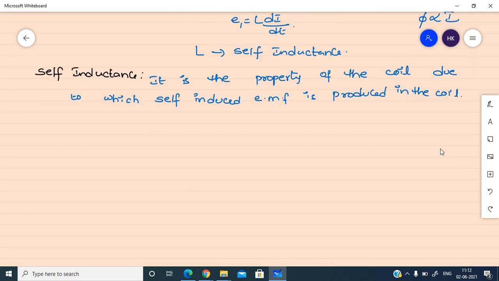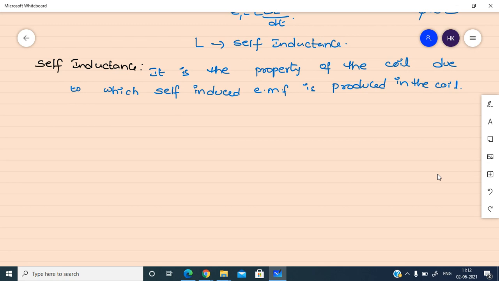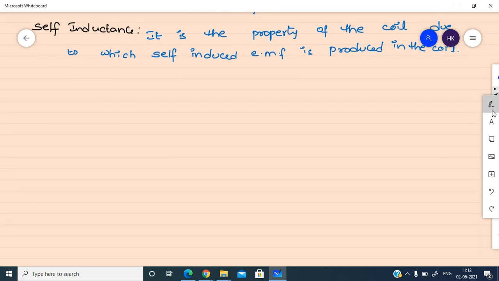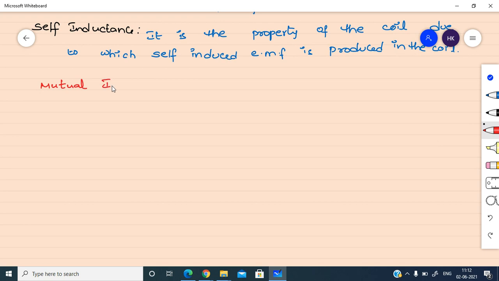But the next one, mutual induced EMF. In this we have to take two coils.